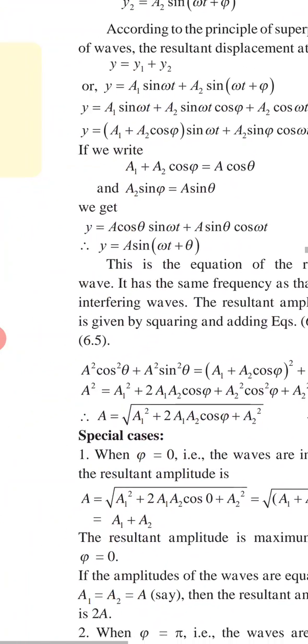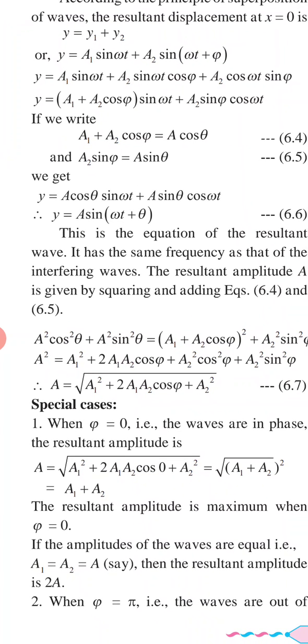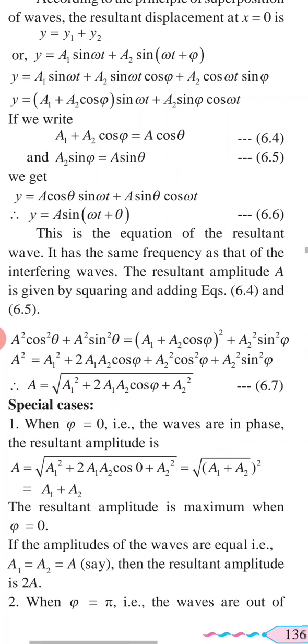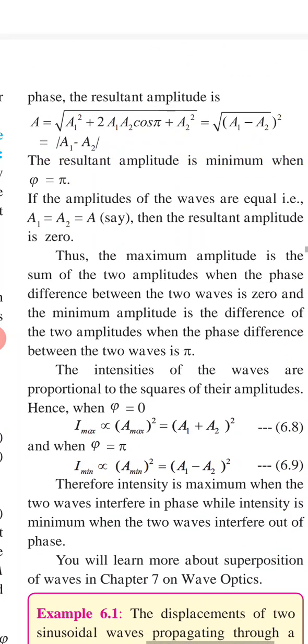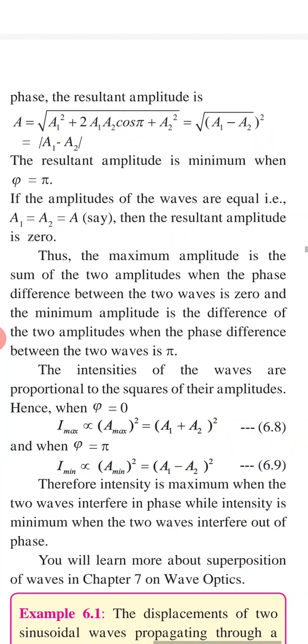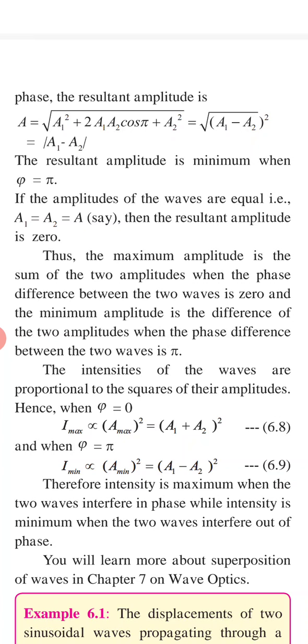So in this way you can notice here, φ equal to 0, then amplitude will be maximum, that will be 2a, and when φ equal to π, amplitude will be 0. So a1 is equal to a2 is equal to a, resultant amplitude is 0.